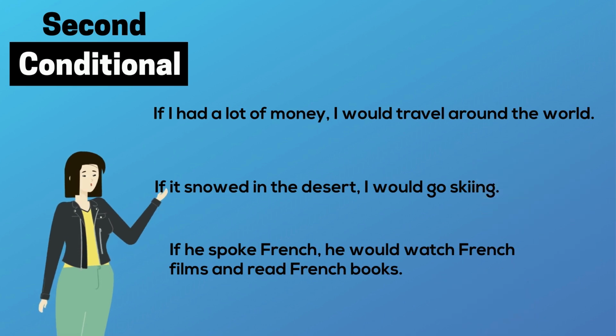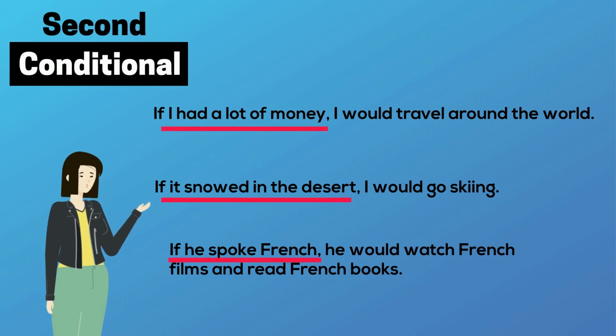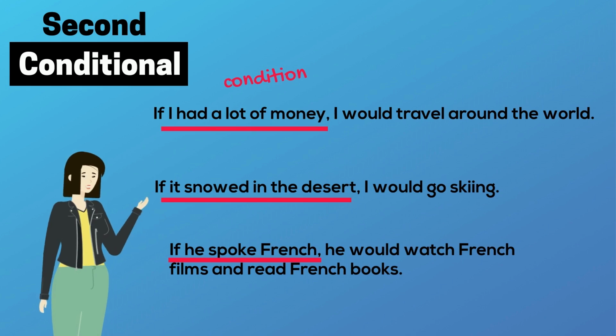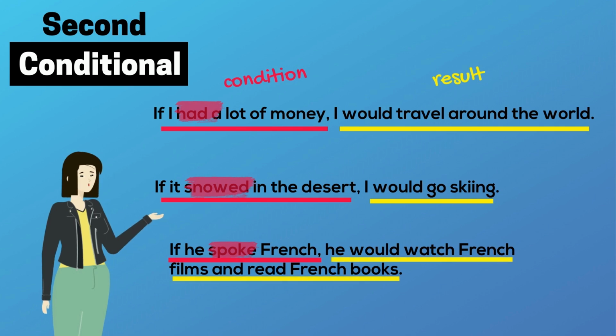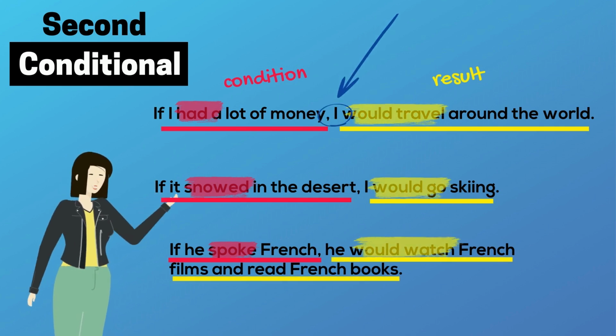There are two parts to a second conditional sentence. One part is the if clause, or the condition. After if, we use a past tense. The second part is the unlikely result. We use would, plus a verb. We separate the two parts with a comma.